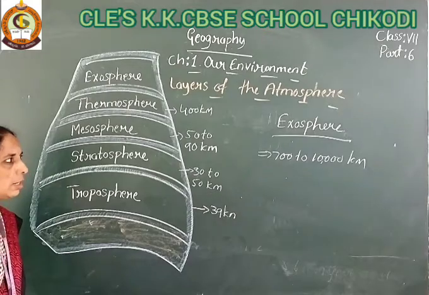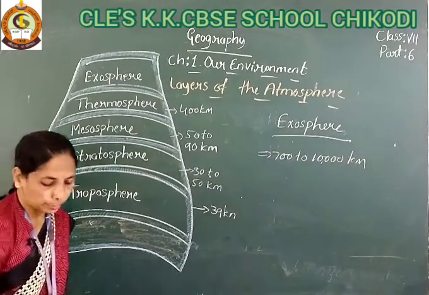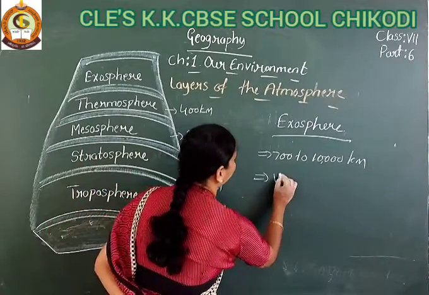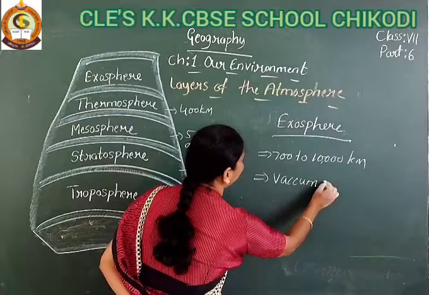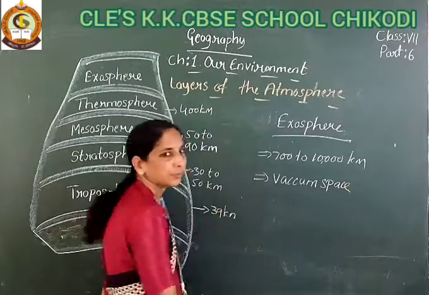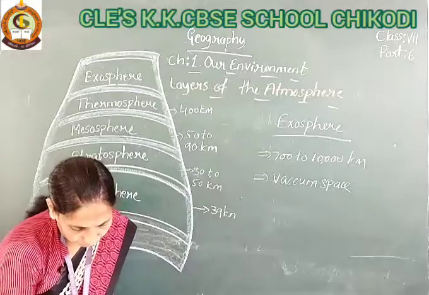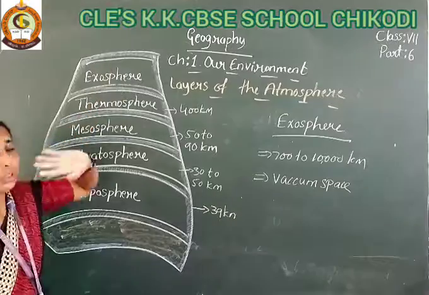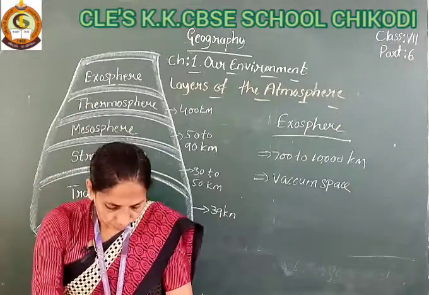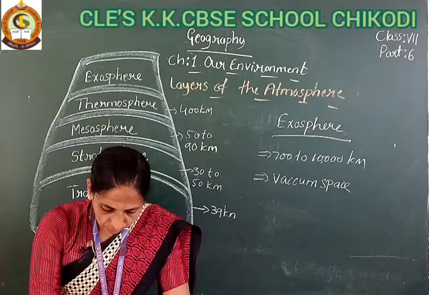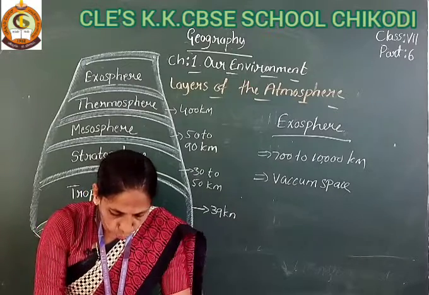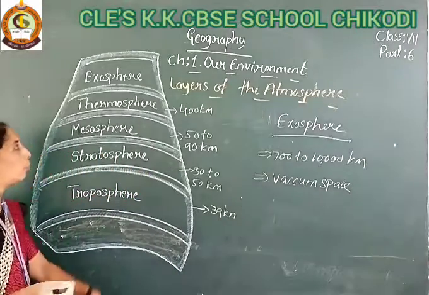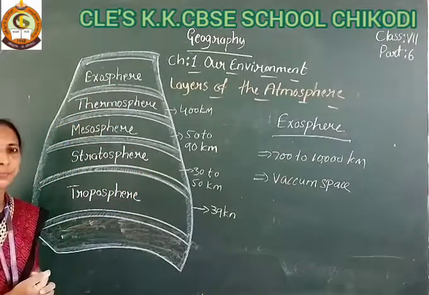How much distance is there? 700 to 10,000 kilometers. And it is actually vacuum space. Air gets thinner and thinner here. Moving away from the surface of the Earth, only a few particles are moving in the exosphere.